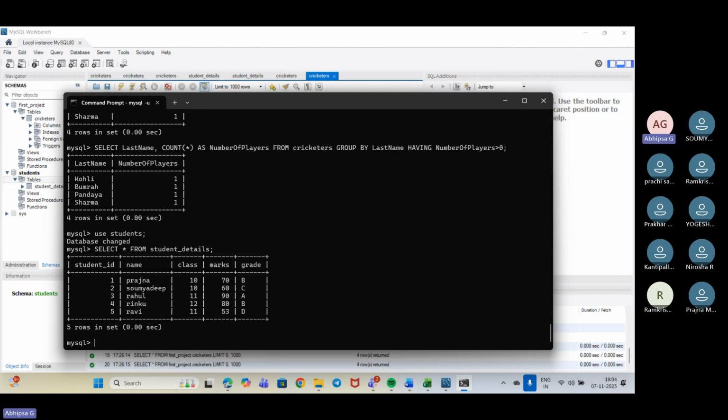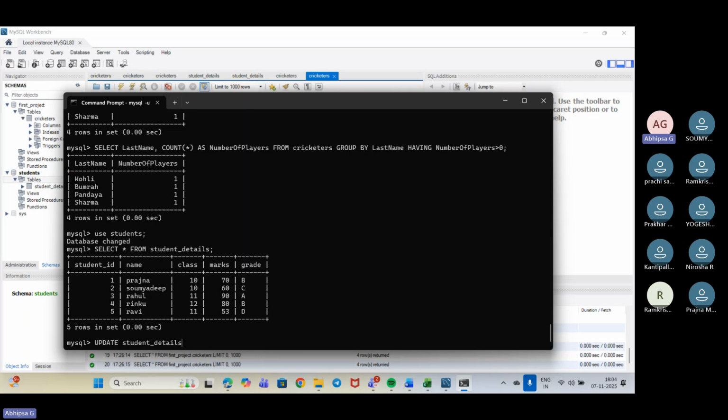So how can we work? We need to update some of the queries. So how can we use update? We will be using update, the same thing we will be putting. Now the table name, student details. Okay, the student details we have put.